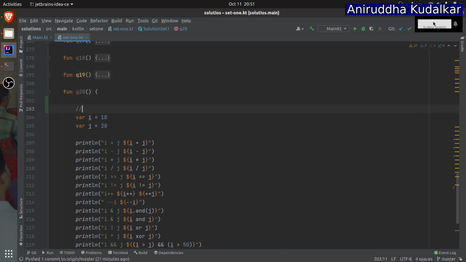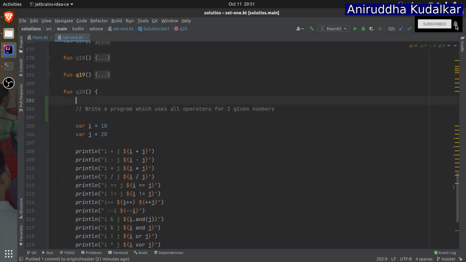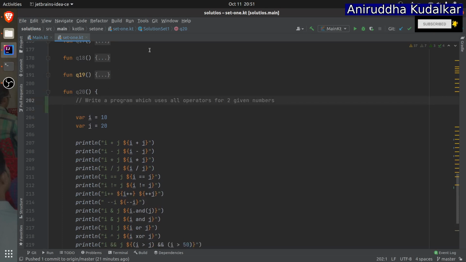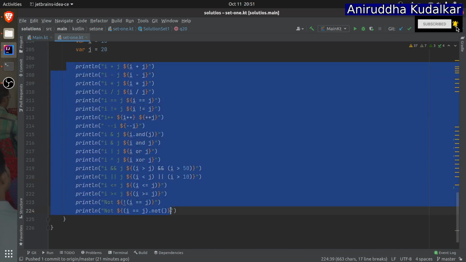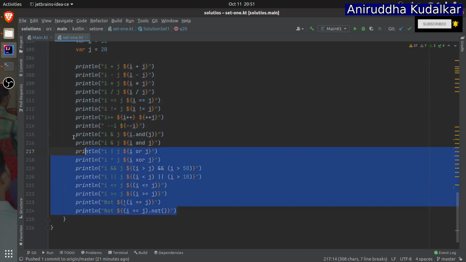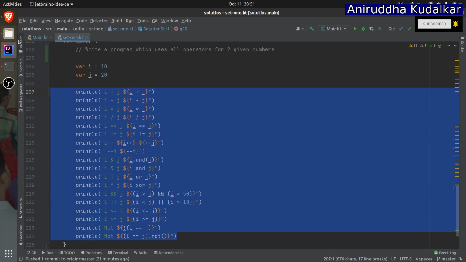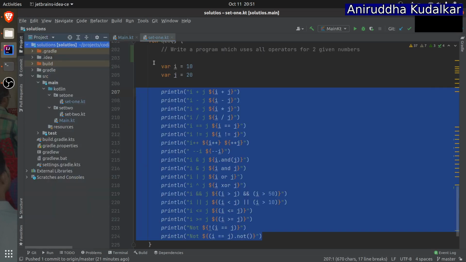See here, I have plus, minus, equality, not equal to, plus plus, minus minus, i and j, i or j, i XOR j, i is greater than j. So all the operators I have printed. You can take help of this, and this might be helpful to you.